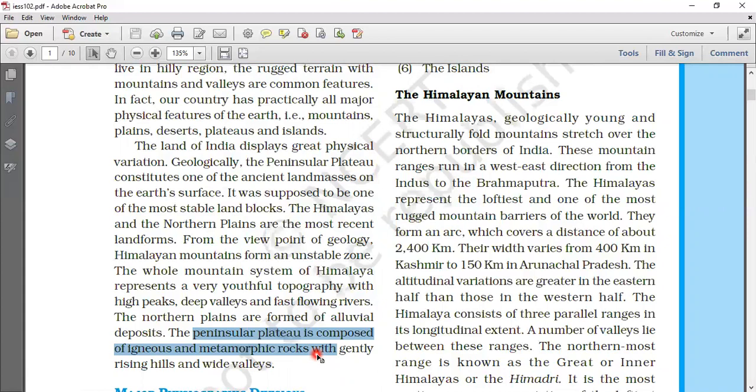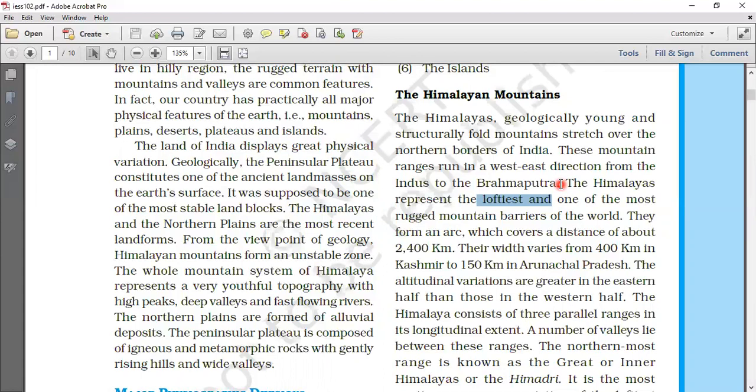Next, the Himalayan region consists of the loftiest mountains and deep valleys. The Peninsula Plateau consists of broad and shallow valleys and rounded hills.